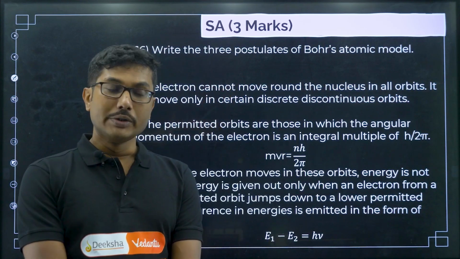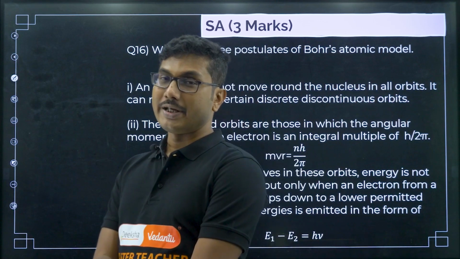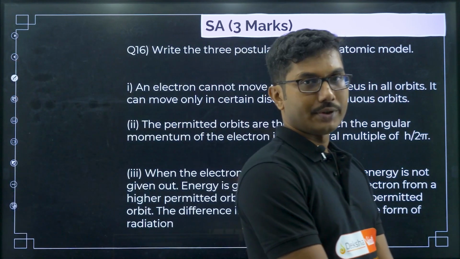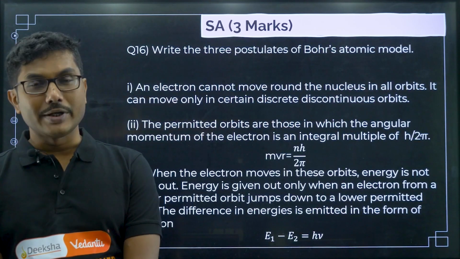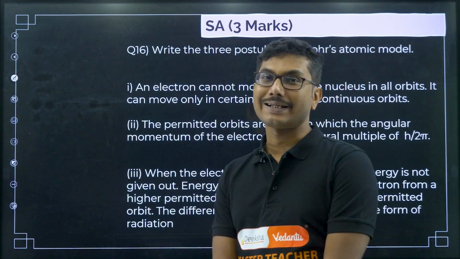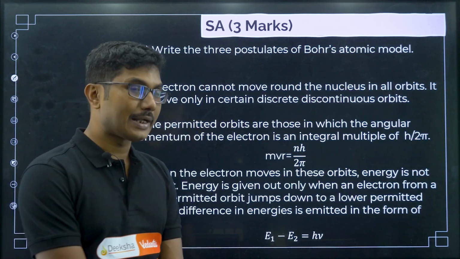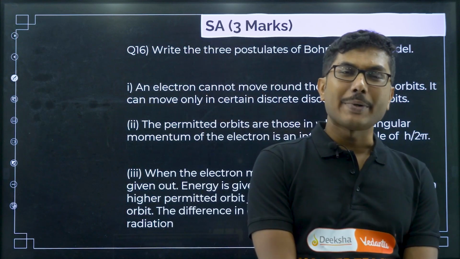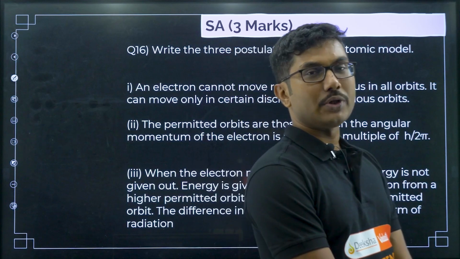We will learn at a later stage that when an electron is accelerating in an electric field, it radiates electromagnetic waves. Electromagnetic waves definitely require some amount of energy. An electron moving in a circle is an accelerating electron. An accelerating electron radiates energy, and that energy has to be supplied by the kinetic energy. Conservation of energy is always true. So the electron should, after some time, jump to the nucleus and die.